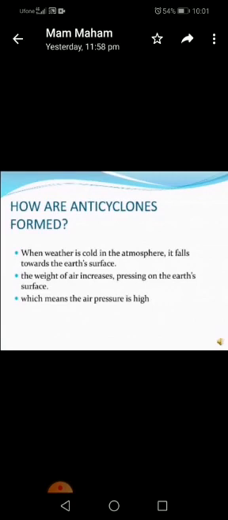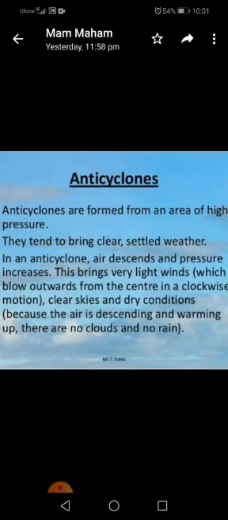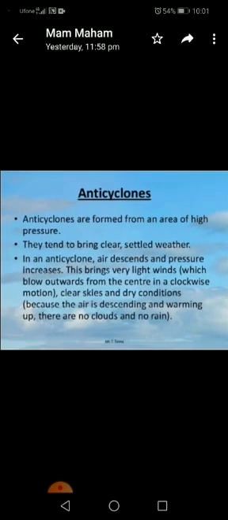When weather is cold in the atmosphere, it falls towards the earth's surface. The weight of air increases, pressing on the earth's surface, which means the air pressure is high. Anticyclones are formed from an area of high pressure. As I told you, they tend to bring clear, settled weather.